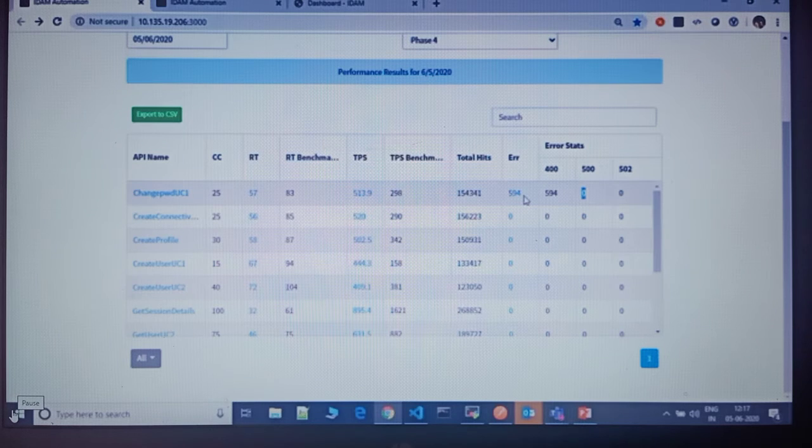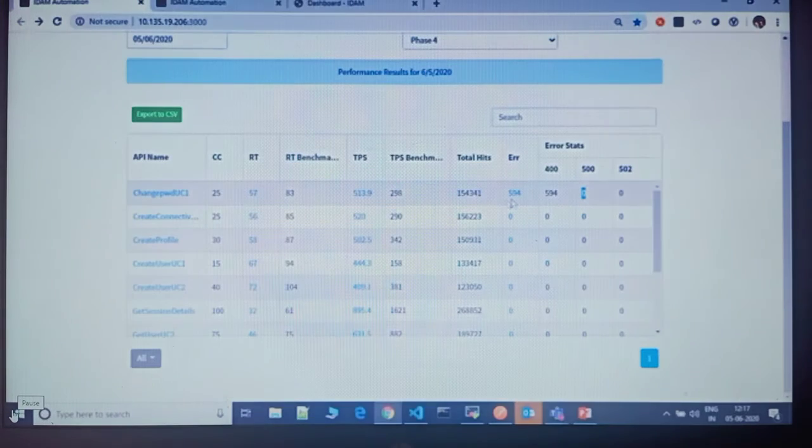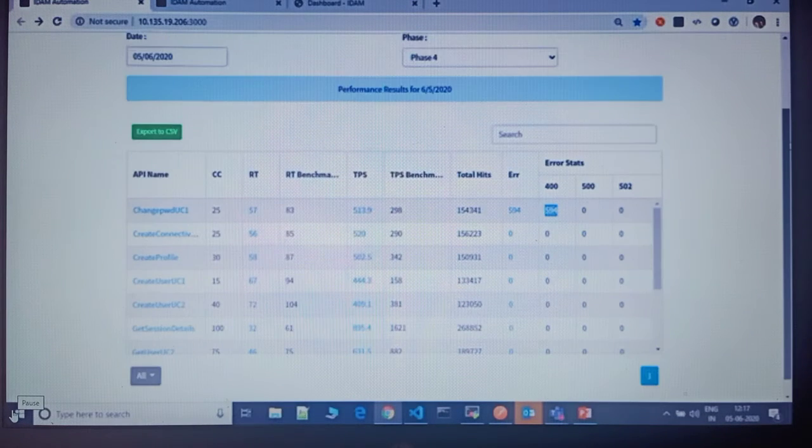So we'll see the error count, how many are 200, how many are 400, how it got failed, and based on analysis you can get, okay, this is a 400, a bad request type of scenario, so you can go and see. So all this PT has been run.